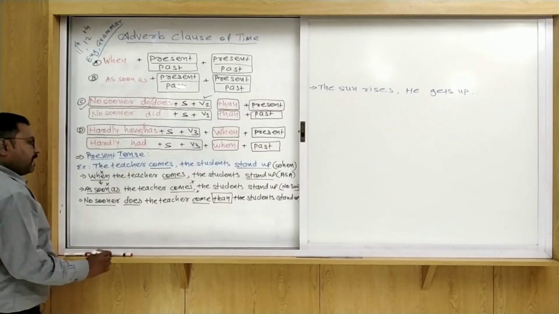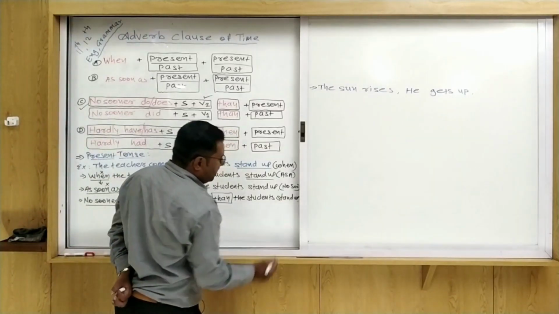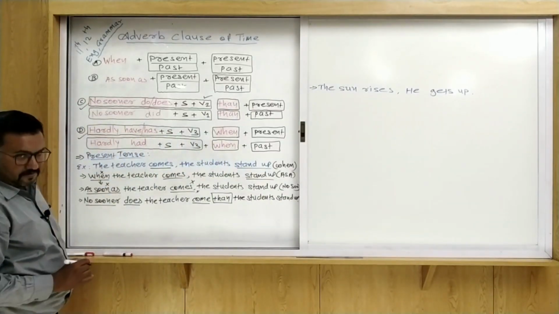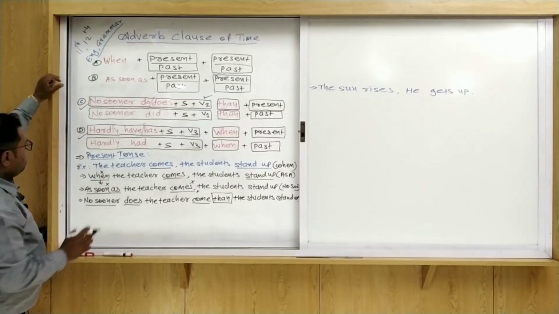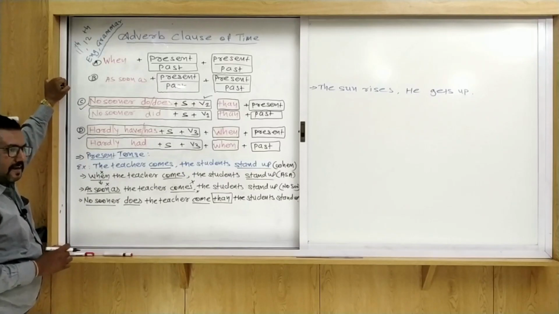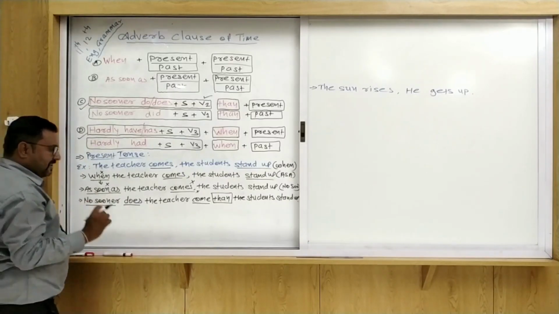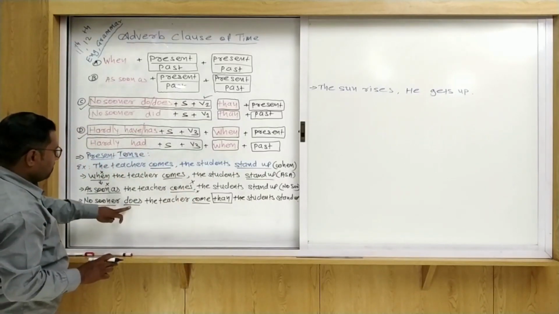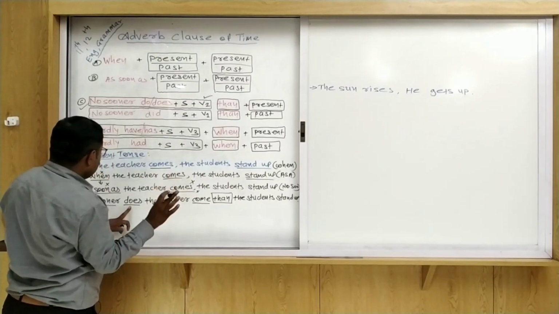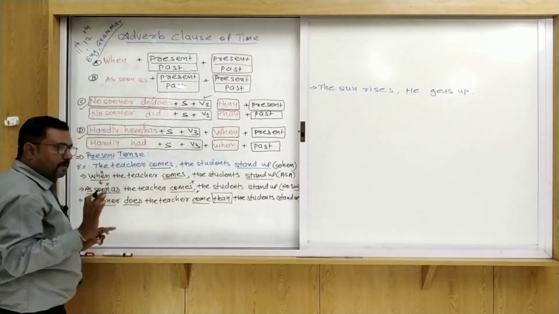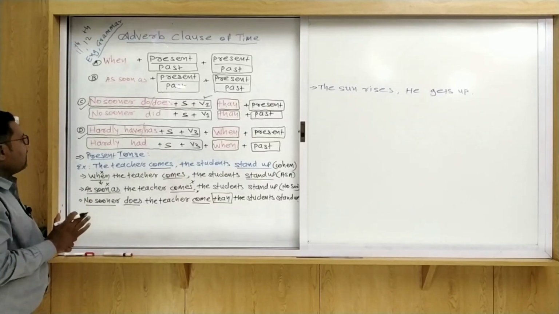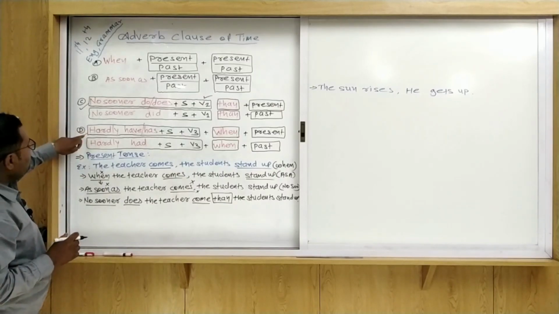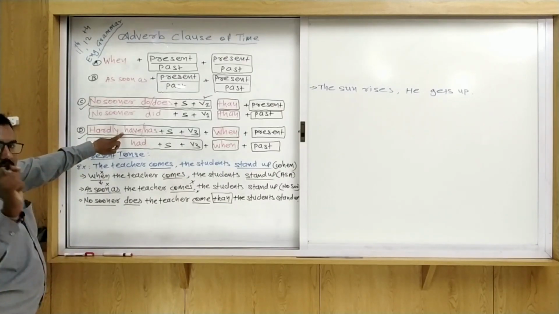Okay. Now, it may be possible that this sentence is given and it will be asked to use hardly. When it is asked to use hardly, at that time you see which tense is used here. Does is given here, so simple present tense. Comes is given, the simple present tense. Now we are going to use hardly, and hardly goes with present perfect tense.